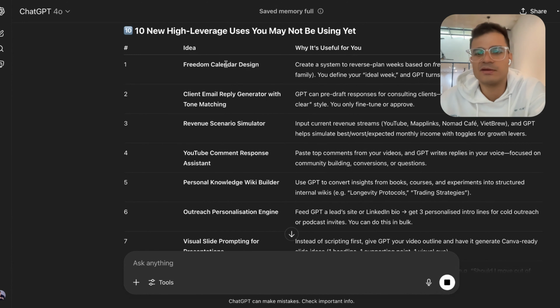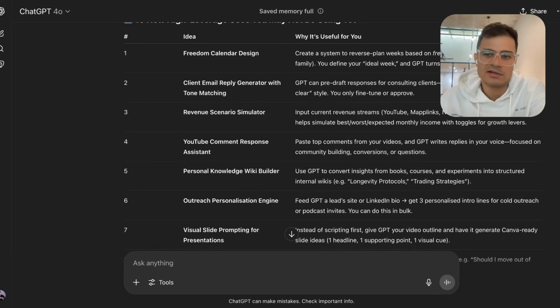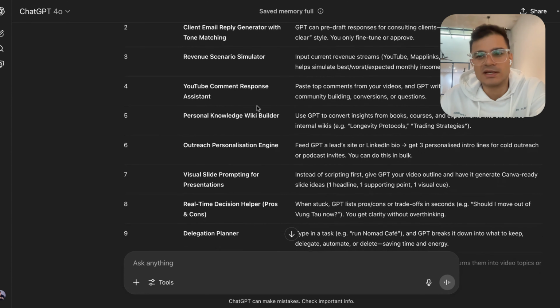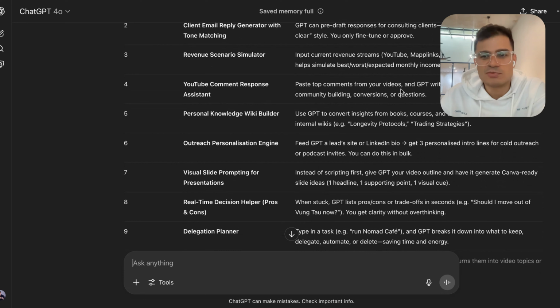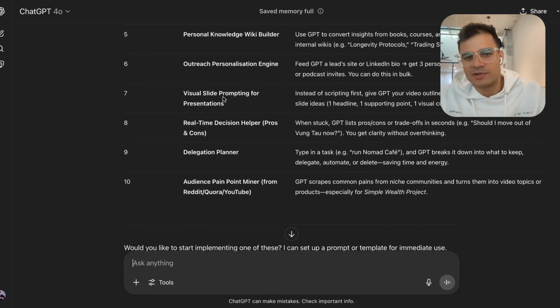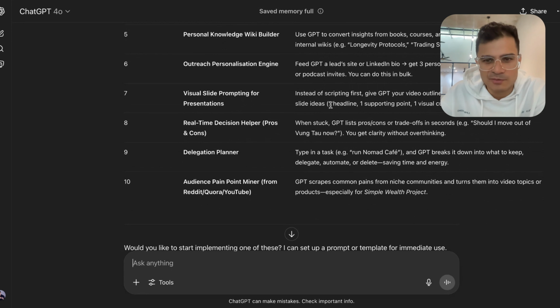So for example, freedom calendar design. Create a system to reverse plan weeks based on freedom blocks. You define your ideal week and I turn it into recurring time blocks. A client email reply generator with tone matching, revenue scenario builder, input your current revenue stream, and GPT helps simulate worst, best, expected monthly income. That's very nice. YouTube comment response assistant, a personal knowledge wiki builder. That's a nice one. Outreach personalization engine, visual slide prompting for presentations.